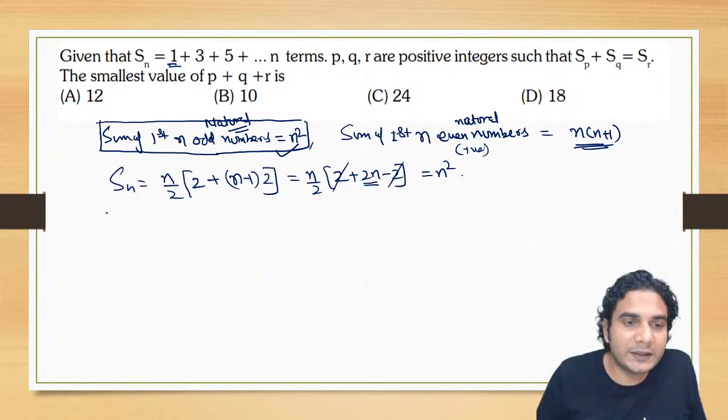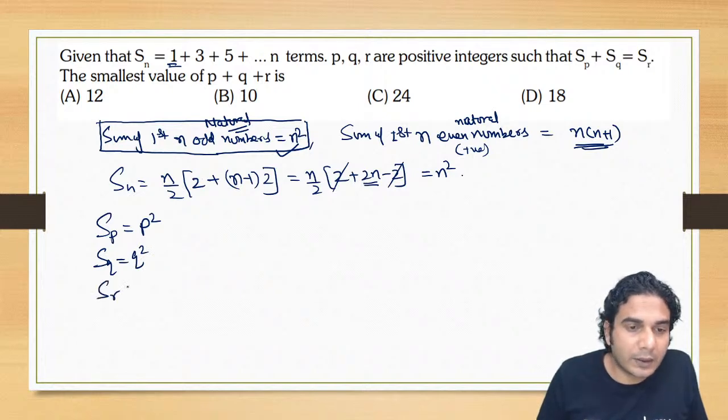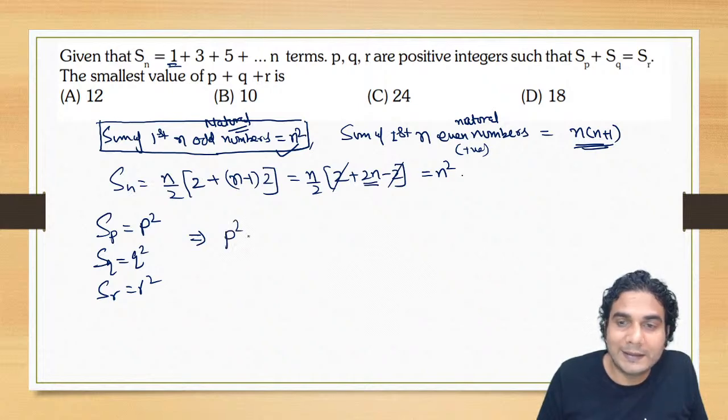So in this you can see SP is going to be what? SP is the sum of the first p odd numbers, so that is going to be p square. The sum of the first q odd numbers is going to be q square, and the sum of the first r odd numbers is going to be r square. All right, so yes, your answer is correct, both of you, Sakshi and Subhash. Well done. So it is going to be p square plus q square is equal to r square.